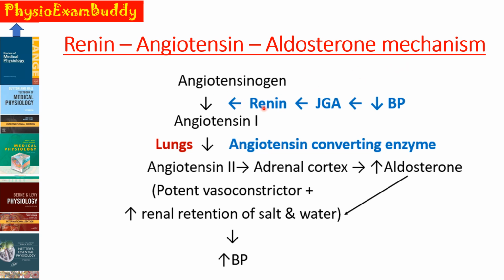So just explain that. That is, whenever there is a decrease in BP, from the juxtaglomerular apparatus, renin will be secreted, which will convert angiotensinogen into angiotensin 1, and this angiotensin 1 is converted into angiotensin 2 by an angiotensin converting enzyme which is present in the lungs, and the angiotensin 2 is again a potent vasoconstrictor. Also, it acts on the adrenal cortex to increase the secretion of the aldosterone, which causes increase in the renal retention of the salt and water. So by these two mechanisms, it will increase the blood pressure back towards the normal.